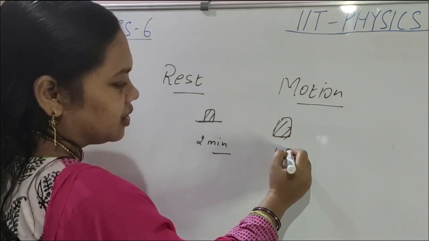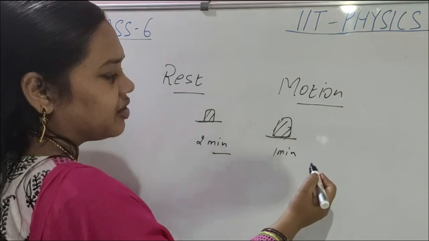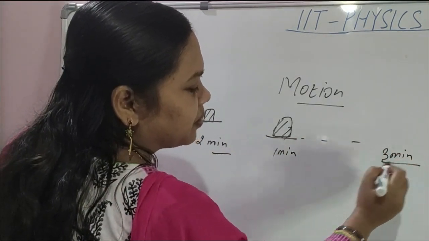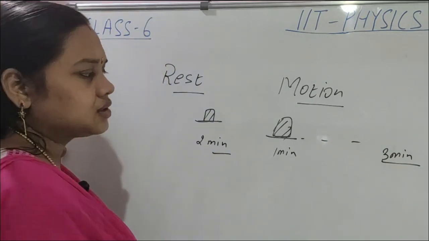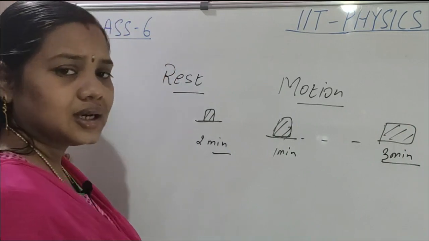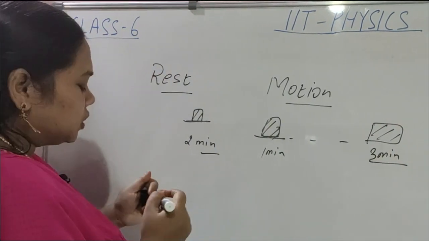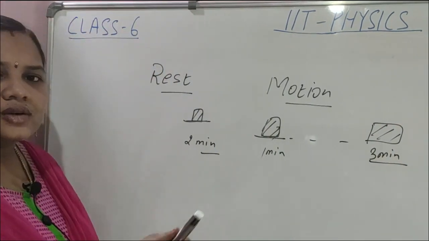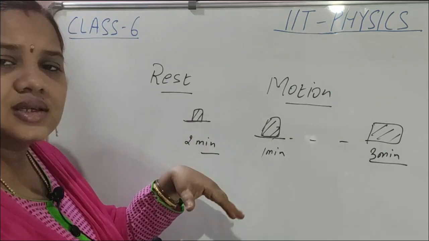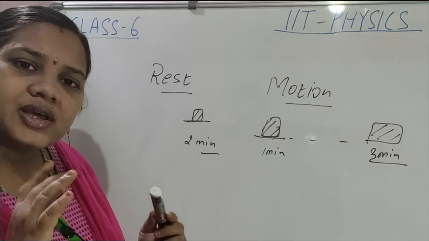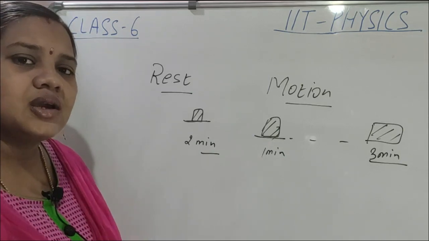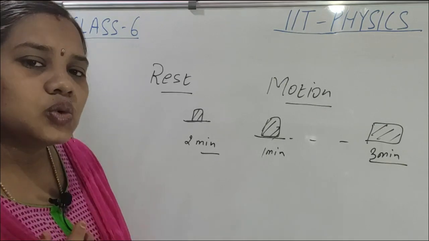At the first minute the body is here, and when you see the person again after 2 minutes, the body is somewhere else. The position has changed with respect to the surrounding and time, then we say the body is in motion.